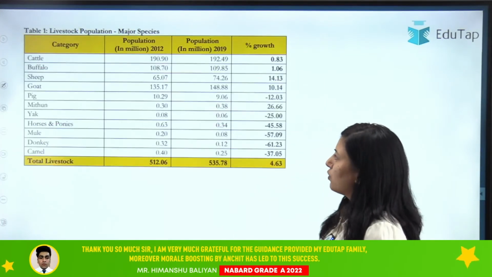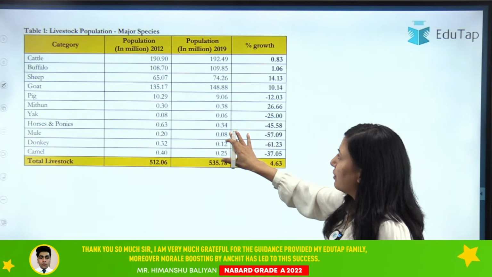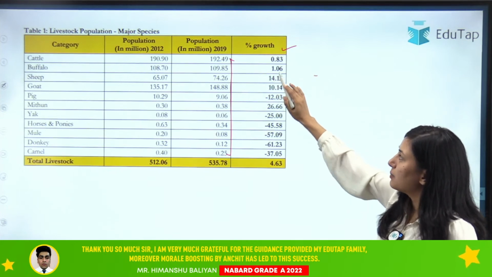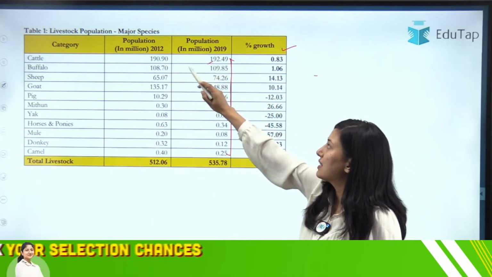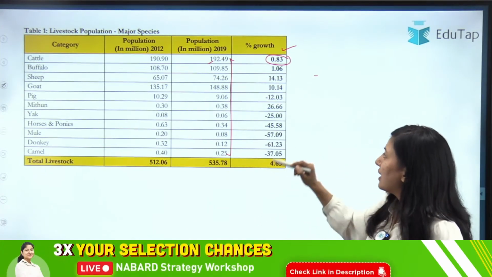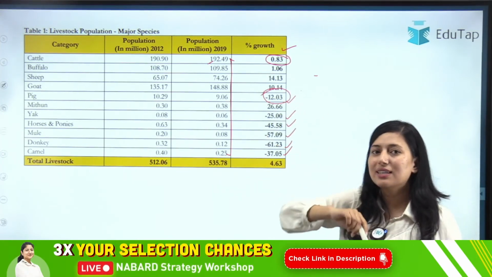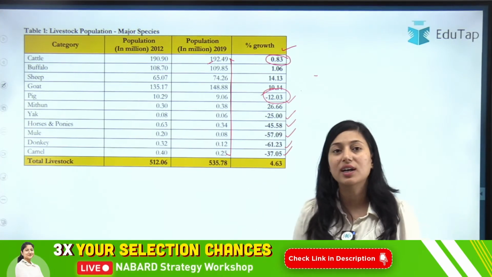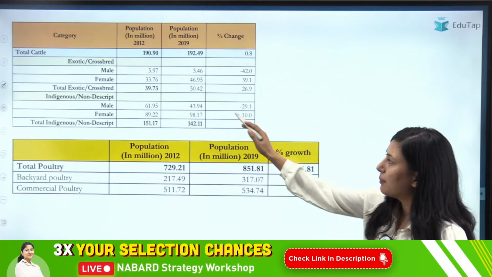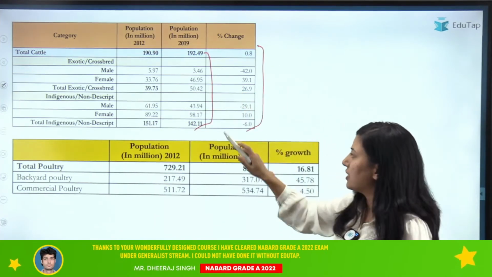So let's move on to the next. This is the tabular form, the population of each livestock in tabulated form. The population is given, and this is the percentage growth. So what does this mean? That this particular livestock has shown an increase of 0.83%. From here you will get to know that some have shown a decline, where there is negative growth. You will see that these livestock have shown a decline in population. Clear? So this is the table, and then we have the table regarding exotic crossbreed and total indigenous. Here again the population and percentage change have been given.